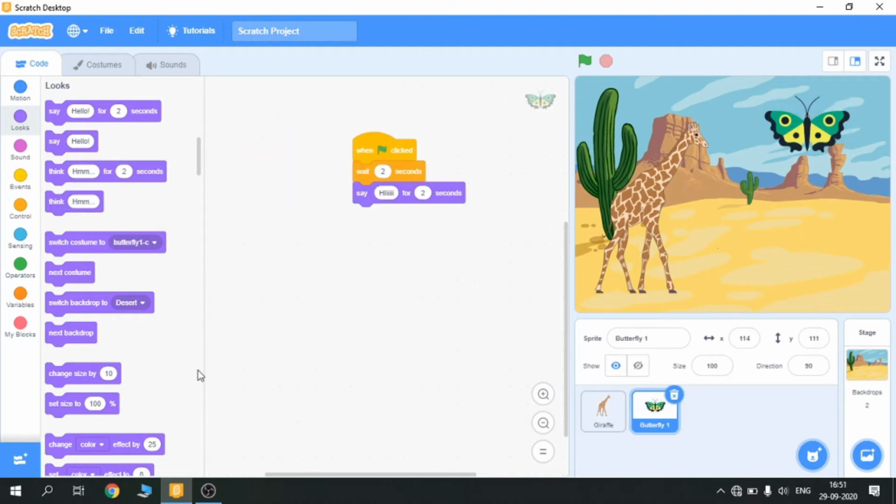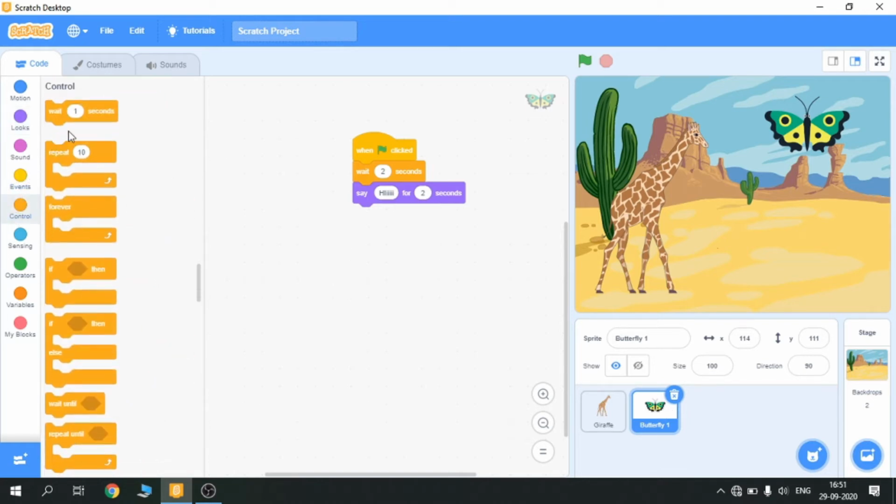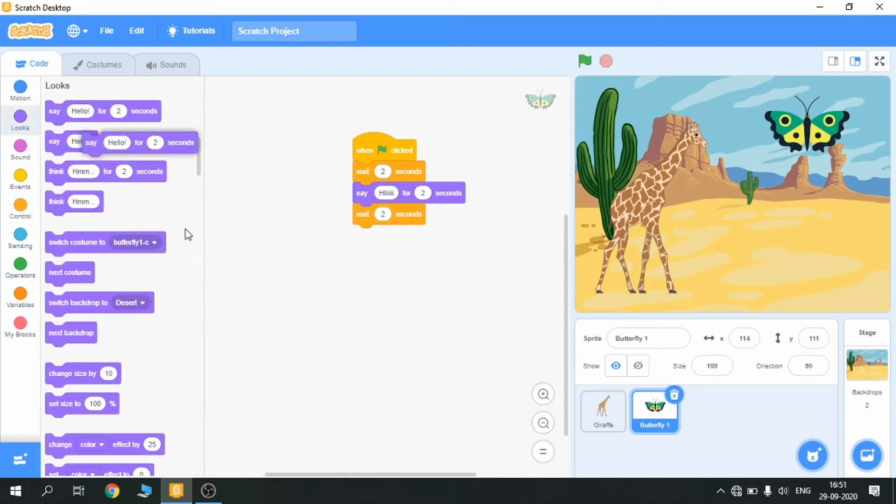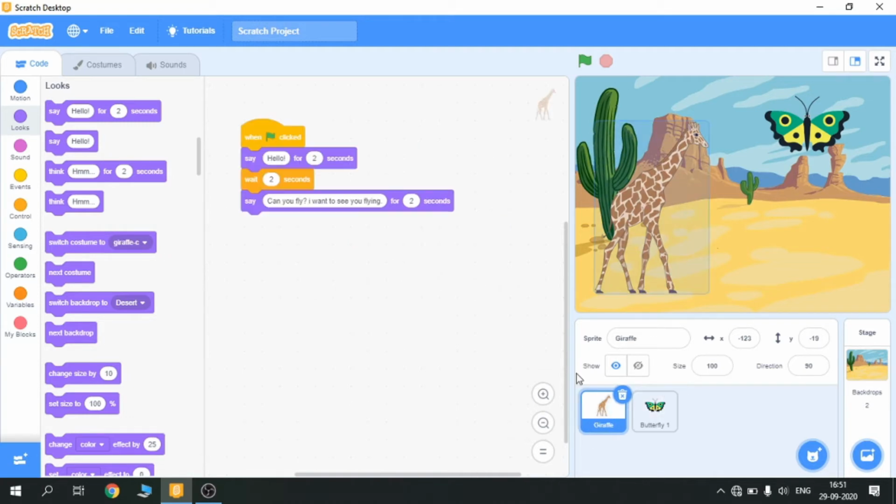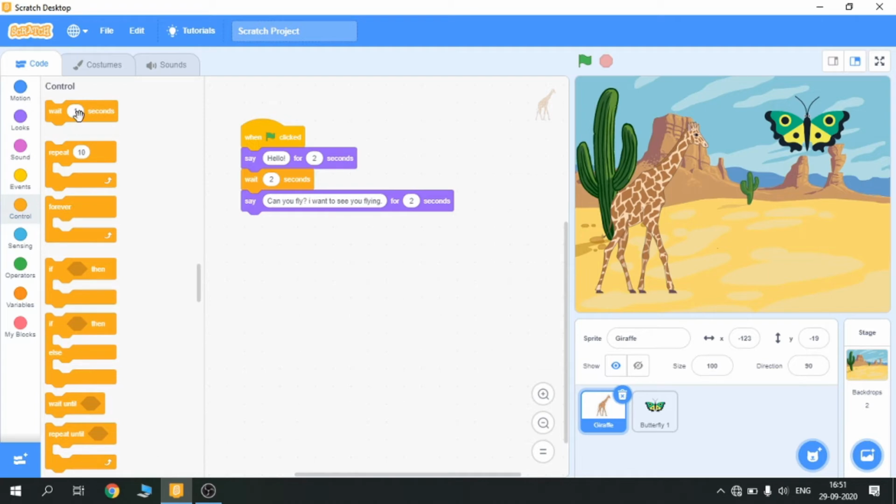So what we have to do is, we will go in the butterfly coding, and the butterfly has to wait for at least 2 seconds. And in reply, she'll say, yes, I can fly. Yes, I can. See. Okay. So she will say it for 2 seconds. So the giraffe has to wait for at least 2 seconds.